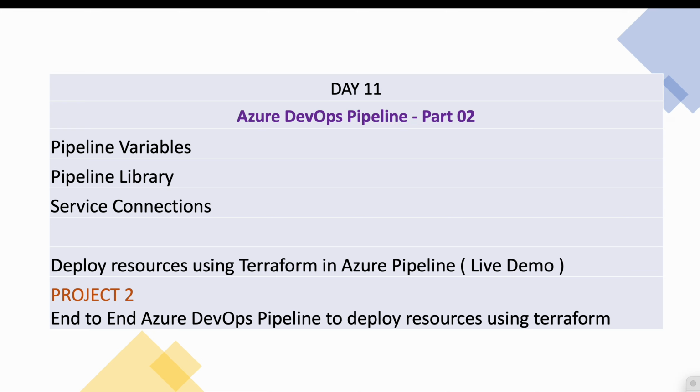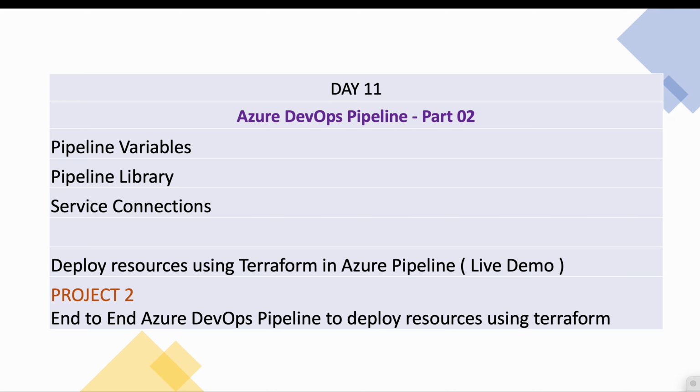On day 11, it is a continuation of the day 10. So here we will see the pipeline variables and pipeline library and what is service connection. And then once we have covered these topics, now we are good to jump into the real live project. So here we will create the Azure pipeline to create the resources on the cloud, Azure cloud.